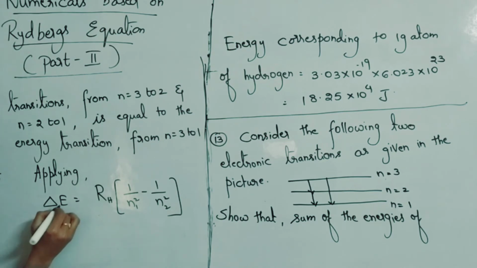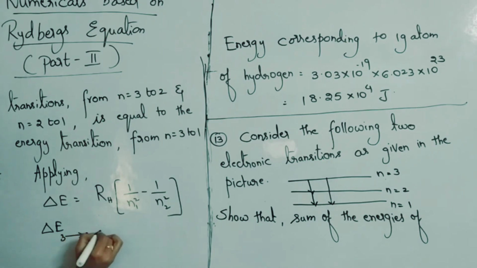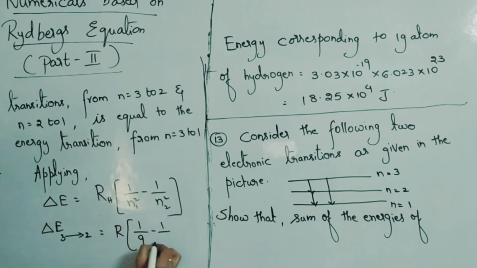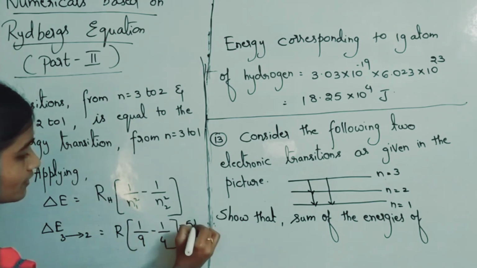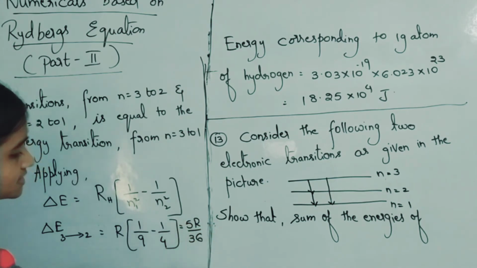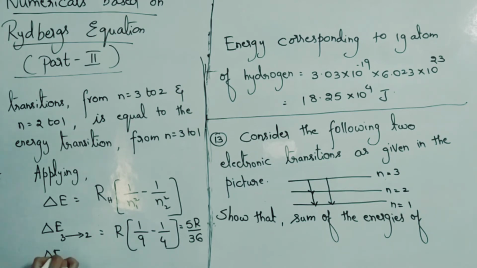Okay, so delta E1, I will write delta E from 3 to 2. Delta E from 3 to 2 is equal to R into 1 by 3 square, means 1 by 9, minus 1 by 2 square, means 1 by 4, which is equal to 5R by 36. So the first transition, delta E from 3 to 2, how much you got? 5R by 36.